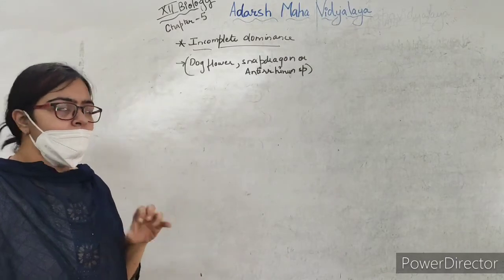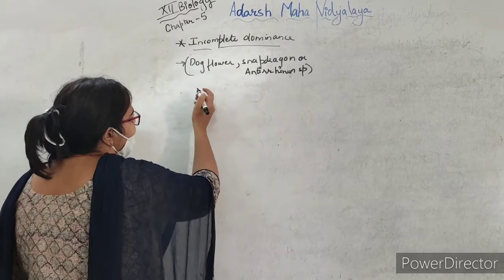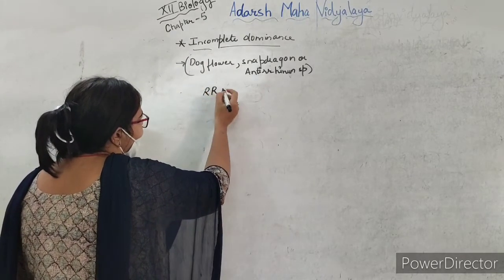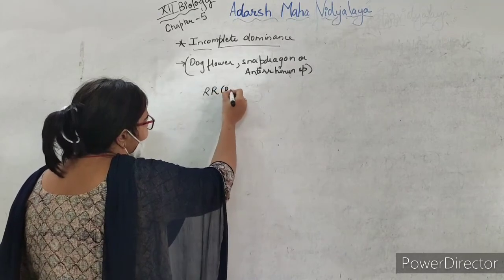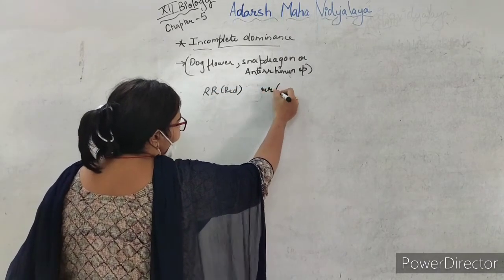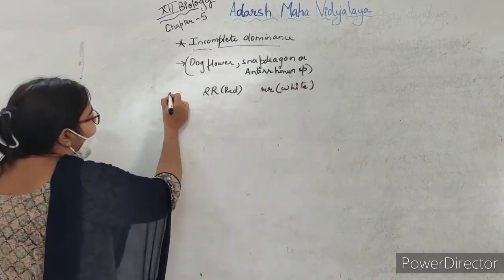So what he saw here, he took two plants where he observed the flower color. This was for the red color and this was for the white color. These are the parents.